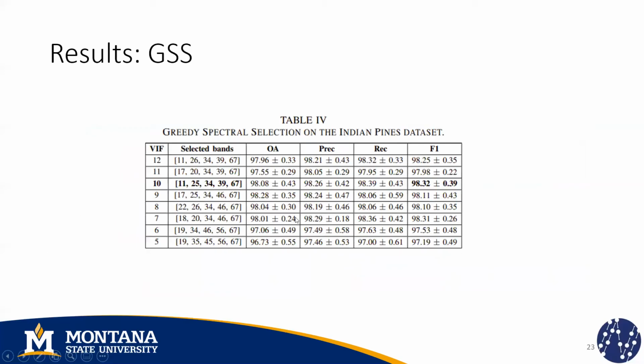Something similar happens for the Indian Pines dataset. Here we select only 5 bands because if we select more, we will not be able to see the difference in performances. And the best threshold in this case is 10.